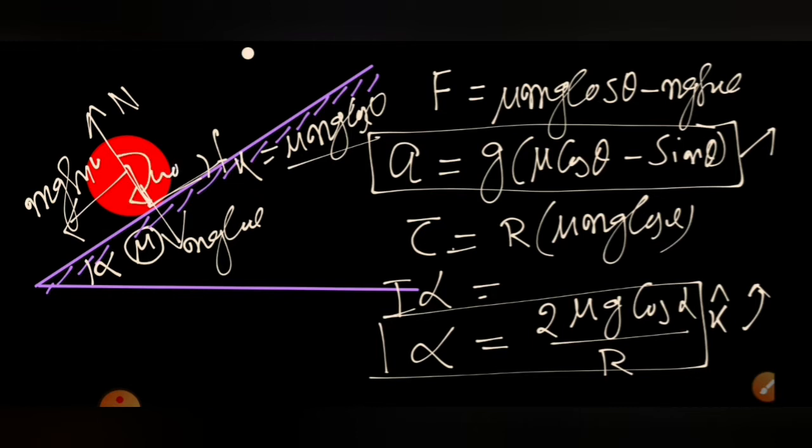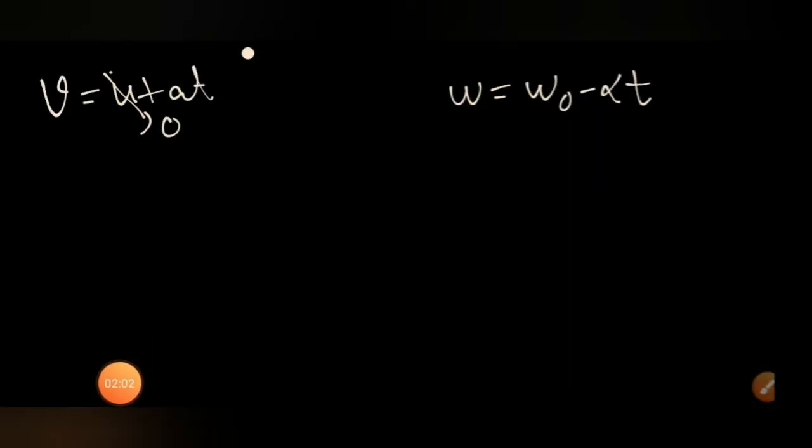So we got the alpha value, and we got the acceleration of the cylinder on the incline. From these two, we see that each is a constant quantity. We can calculate the velocity of the cylinder and the angular velocity of the cylinder at any point of time.